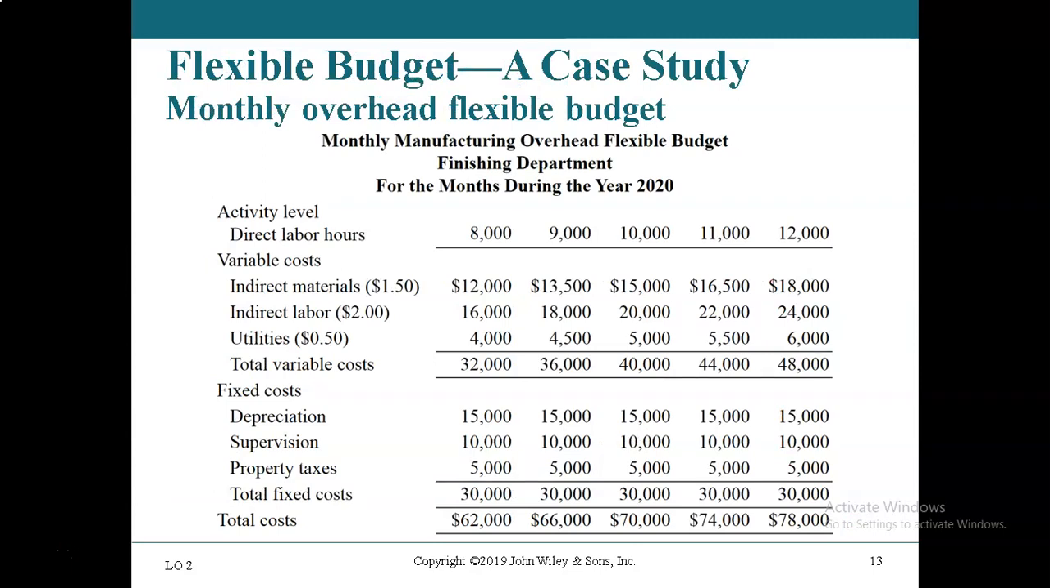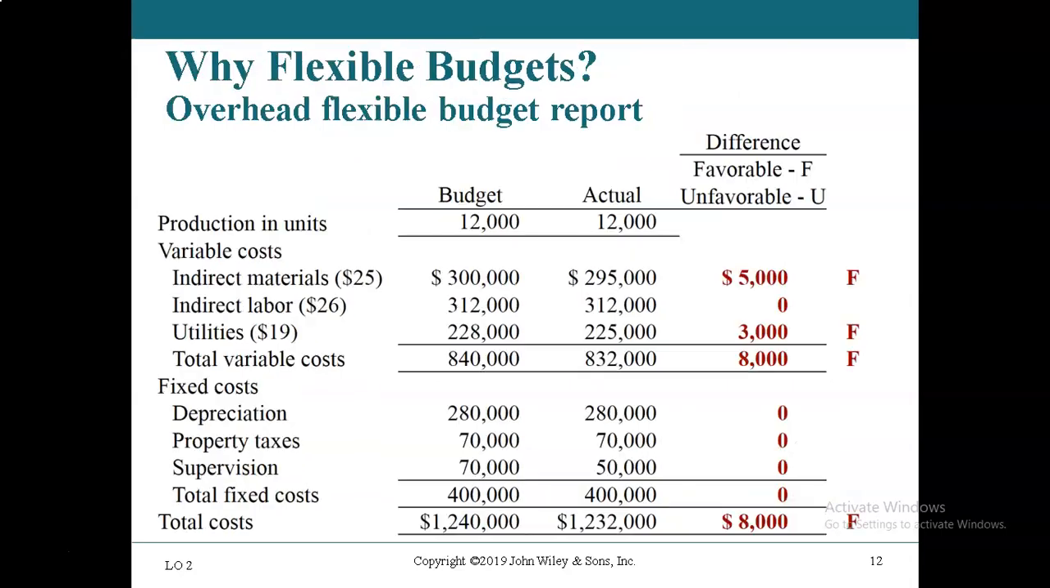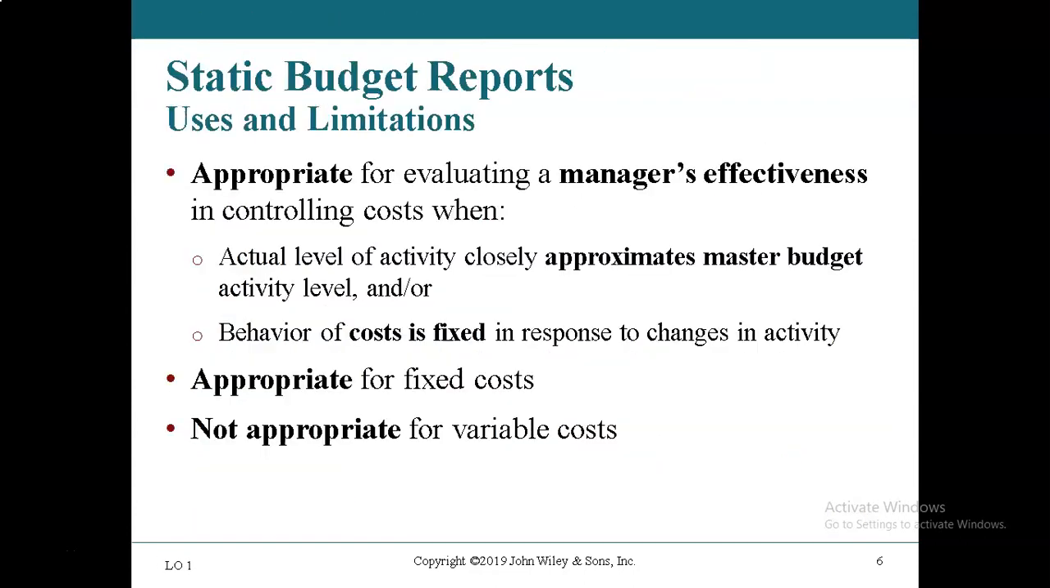You can also figure out how much the costs are going to be at different levels of activity. If we think we're going to have 8,000 direct labor hours, what are our costs going to be? If you think your costs are going to be $9,000, what would the cost be? Then you can figure that out for 10,000, 11,000, 12,000.